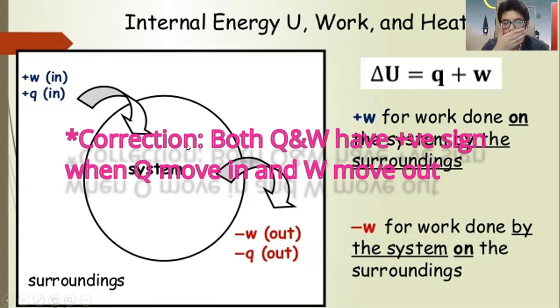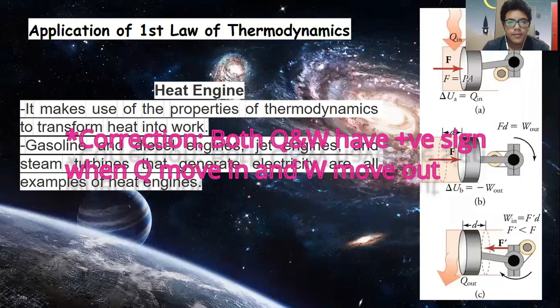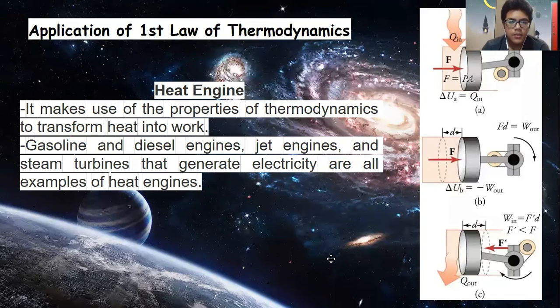So these are the applications for the first law of thermodynamics. I'm using a heat engine as the example. Heat engines use the properties of thermodynamics to transform heat into work. Examples such as gasoline and diesel engines, or jet engines and steam turbines that generate electricity, are all examples of heat engines. The right part of this diagram I will explain in this part.